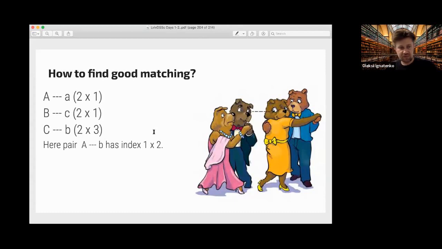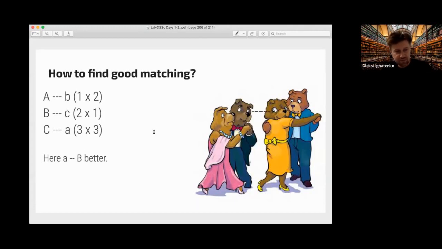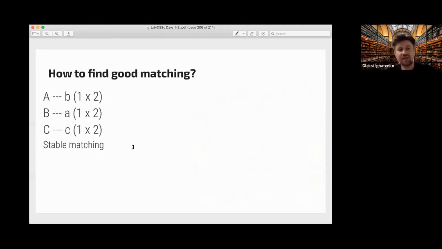So let's deviate, okay? And then we also don't have a stable matching, because the pair N-B has a better improvement index. And sorry, my laptop is out of power, so I need to switch to battery. Okay, so here it's also not a stable matching, and finally only the fourth step is a good matching.